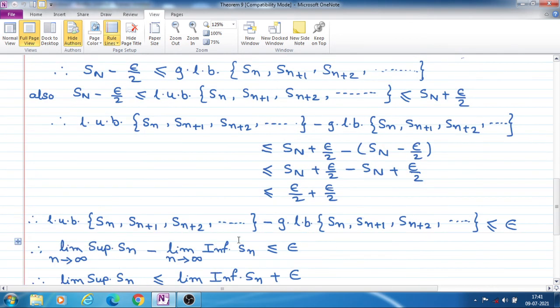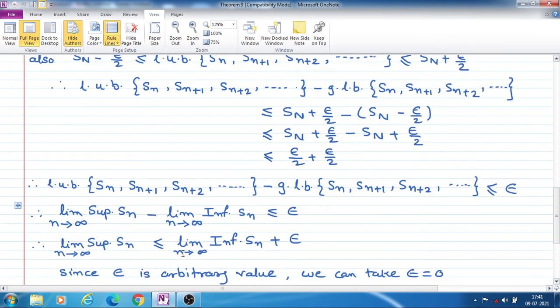So LUB of this set minus GLB of this set is less than or equal to epsilon. But LUB of the set is nothing but the limit superior of S_n, and GLB of this set is nothing but the limit inferior of the sequence S_n. So this limit superior minus limit inferior is less than or equal to epsilon.